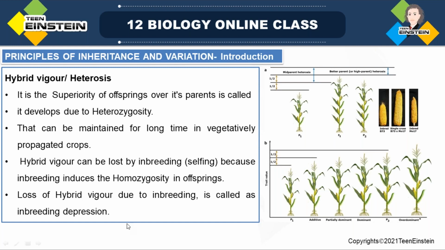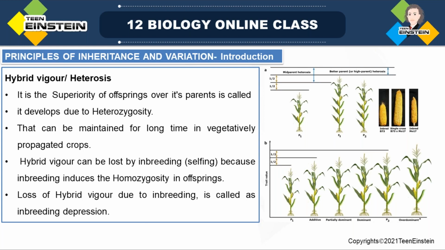The loss of hybrid vigor due to inbreeding is called inbreeding depression. This term I explained while teaching about population. So what do you mean by inbreeding depression? Loss of hybrid vigor due to inbreeding.